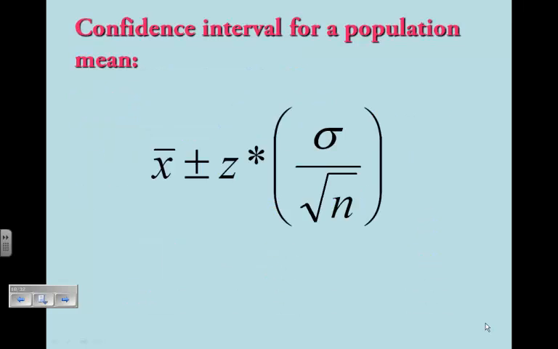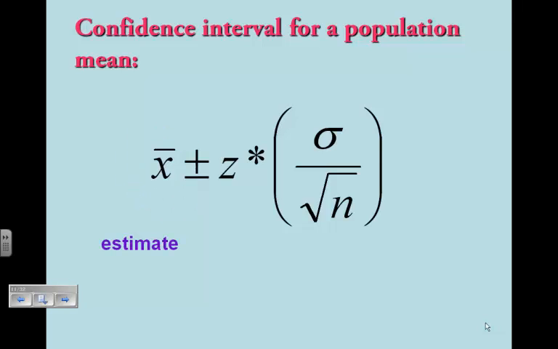Alright, so here's a confidence interval for a population mean. It starts off with x bar, that's our point estimate, the mean of the sample, plus or minus some critical value, one of the 3 we just memorized, or if we need a different one, we'll get it from table C in the book, times the standard deviation of the statistic, which you hopefully will remember from chapter 9 is the standard deviation of the population divided by the square root of n.